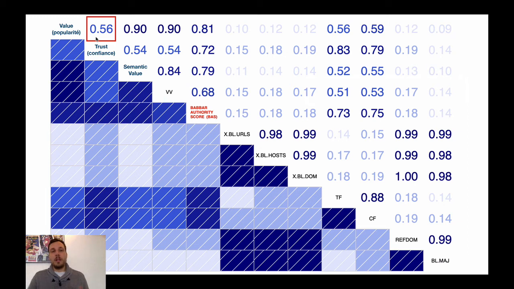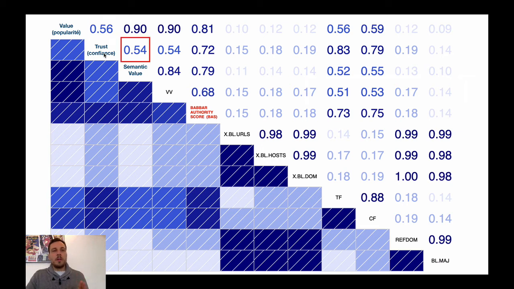And vice versa, you can have really trustworthy websites with either a really high popularity or not so high popularity, meaning that trust and popularity actually measure two different things on the web. Having high popularity is not a guarantee of having a high trust.